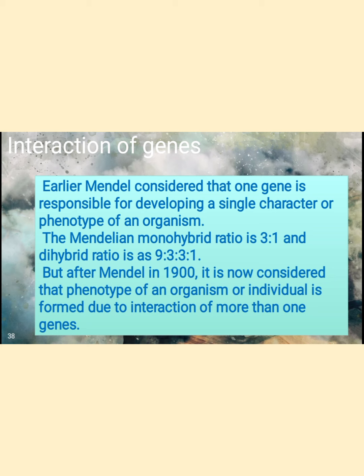But after Mendel, in 1900, it is now considered that the phenotype of an organism or individual is formed due to interaction of more than one gene. After Mendel's ratios or Mendel's laws, there were some discoveries in genetics. That means some characters observed in plants are due to the interaction between genes, due to which that character will be expressed.